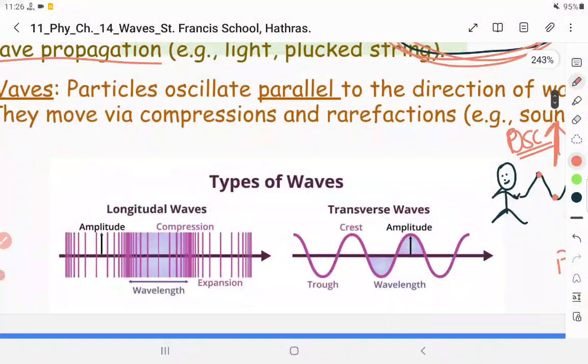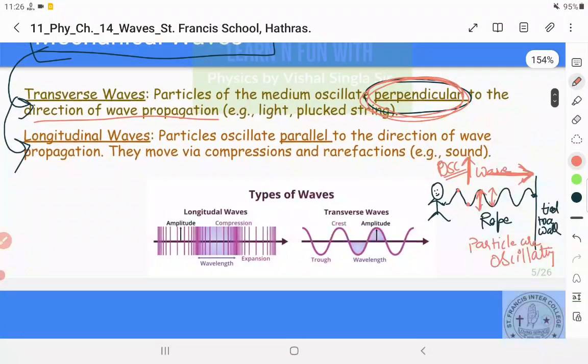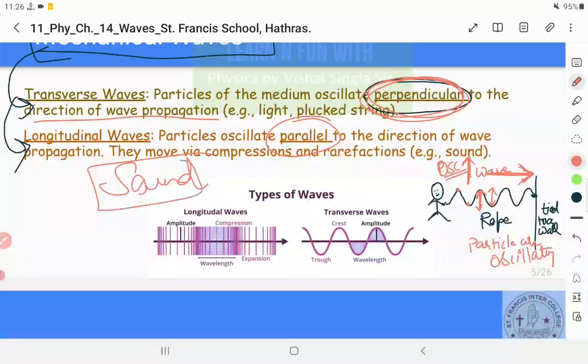Now let us talk about the longitudinal wave. I hope this topic is clear to you. A longitudinal wave is a wave in which the particles oscillate parallel to the direction of propagation of the wave. For example, the sound wave, because in ninth class you have already studied that when sound propagates from one place to another, the air particles oscillate back and forth, not up and down, back and forth.